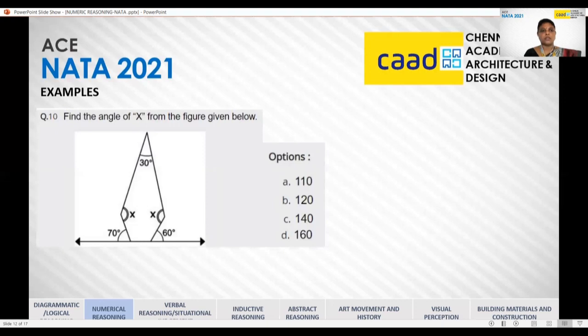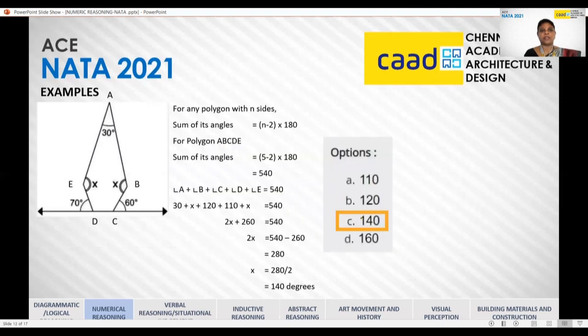So now you have to know this formula. The sum of angles in a polygon of n sides is (n minus 2) into 180. This is the only key for this particular problem, which you should be well versed with. So once you know this, you can just apply this for 5 sides.